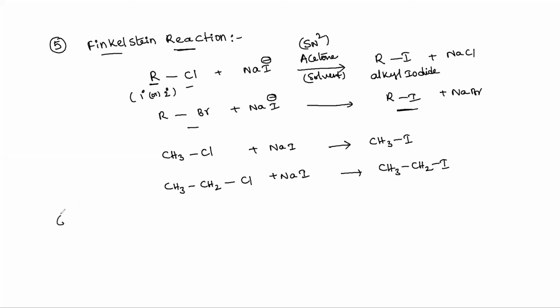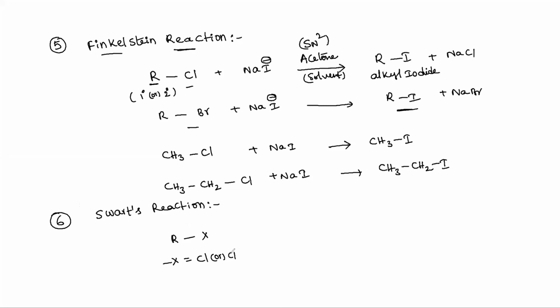In the same way, alkyl fluorides can also be prepared. That reaction is known as the Swarts reaction. What is the Swarts reaction, dear students? There the reactants are similar: alkyl halides, where X is chlorine or bromine.